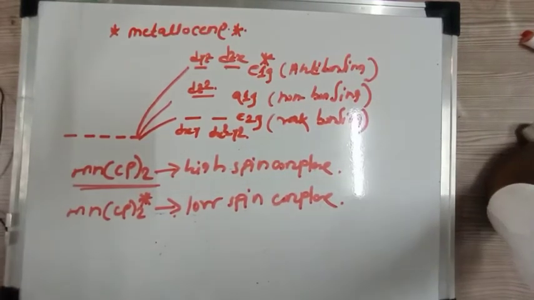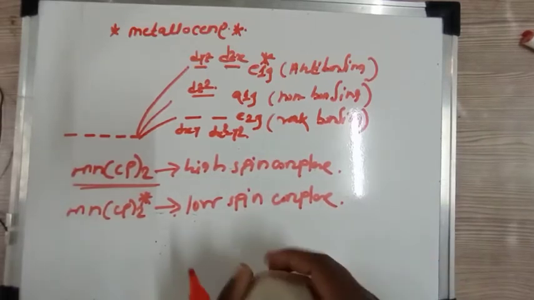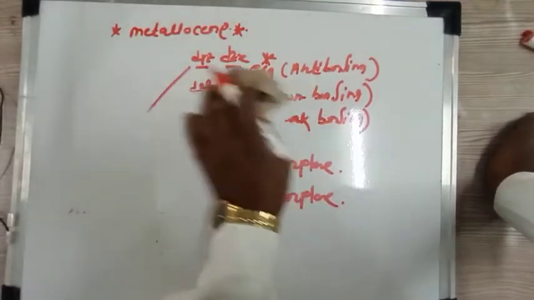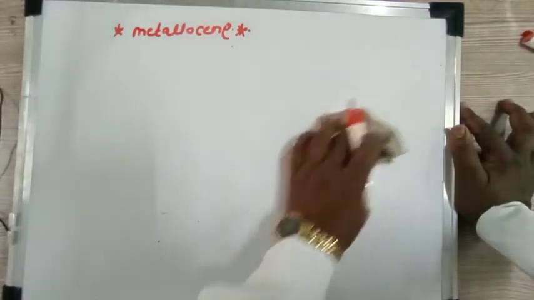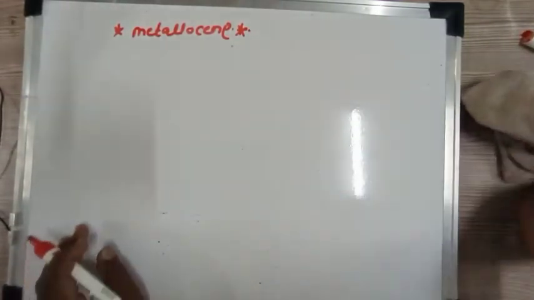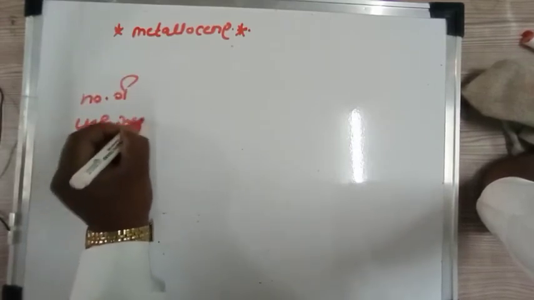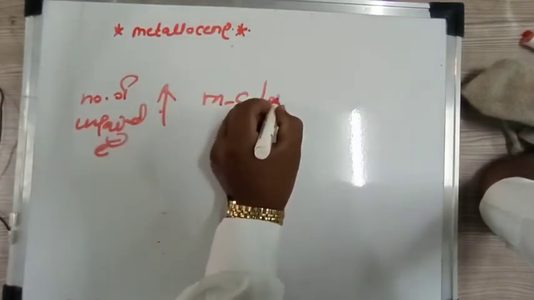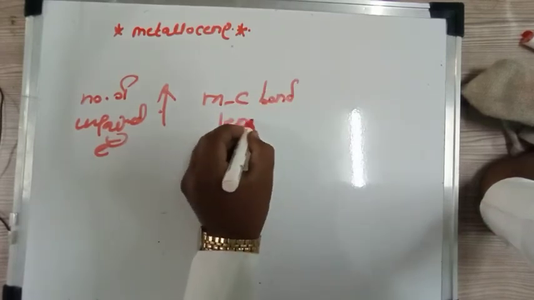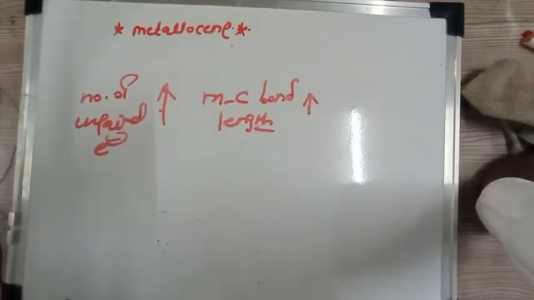In these metallocenes you should remember that as the number of unpaired electrons increases, the MC bond length also increases. So as the number of unpaired electrons in the metallocene increases, the metal carbon bond length also increases. So you should remember this thing.